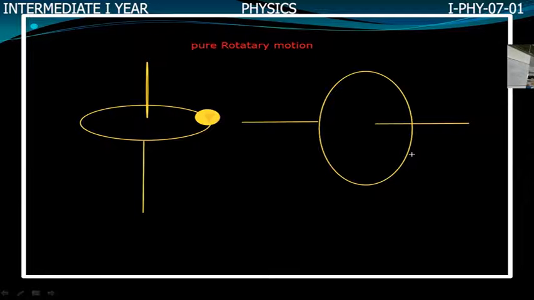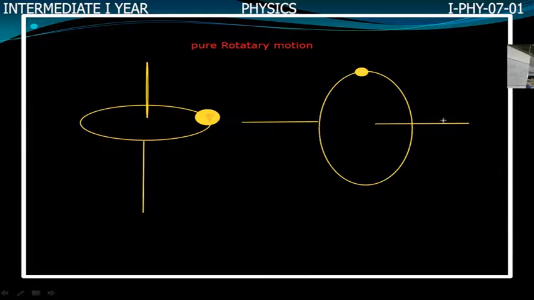Here the body is moving in a vertical circular path, and this is a horizontal circular path. This is the axis of rotation. The axis of rotation is always perpendicular to the plane of the circular path.